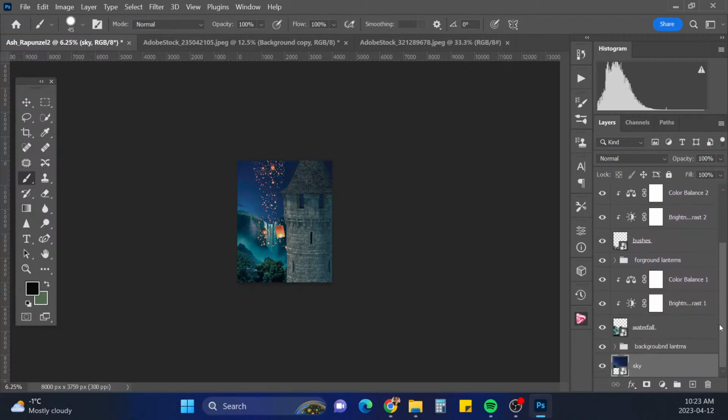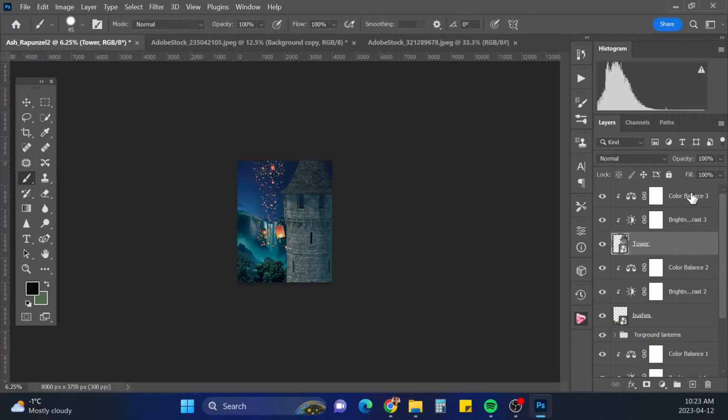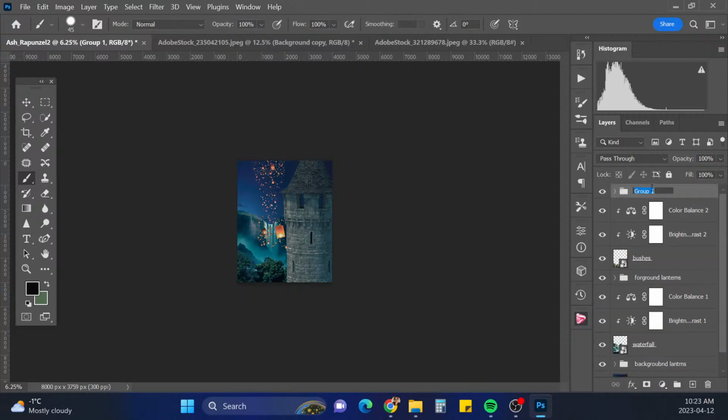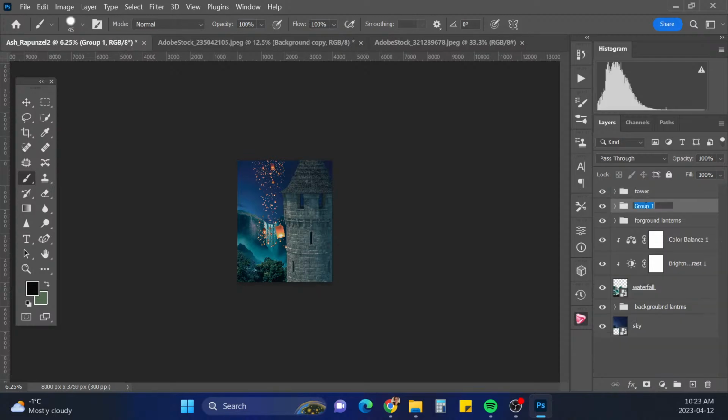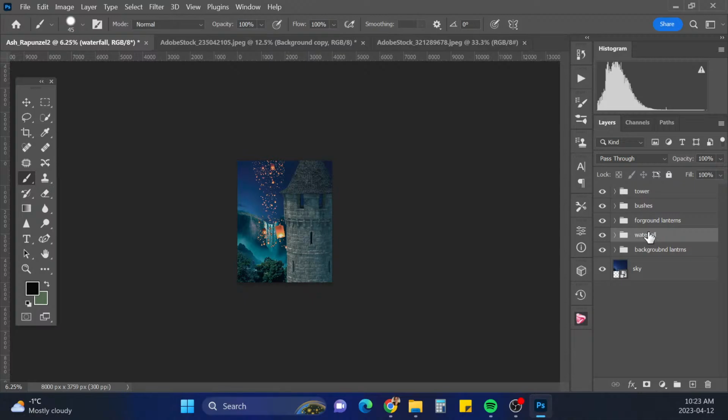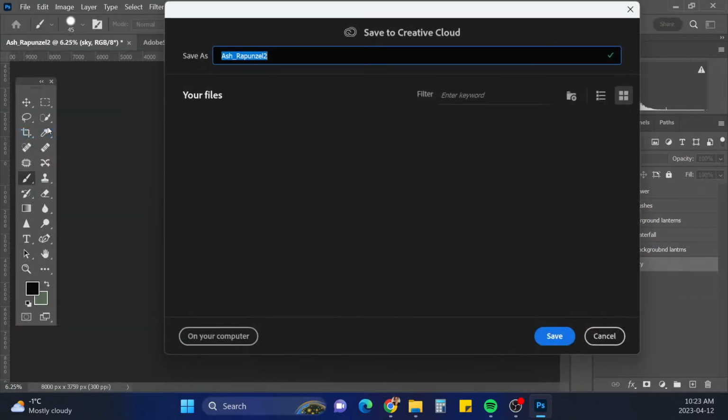Okay. And I like to usually put these all in a group themselves too. So tower, Control G, bushes, foreground lanterns, waterfall, and sky. Okay, I'm just going to save this.